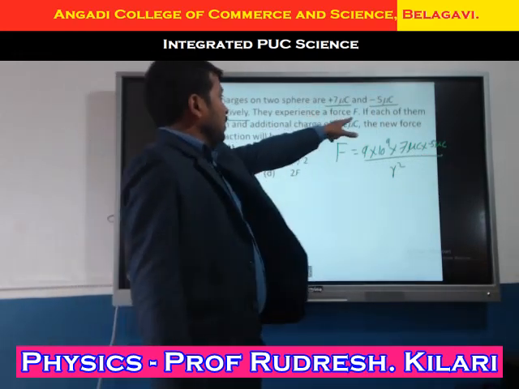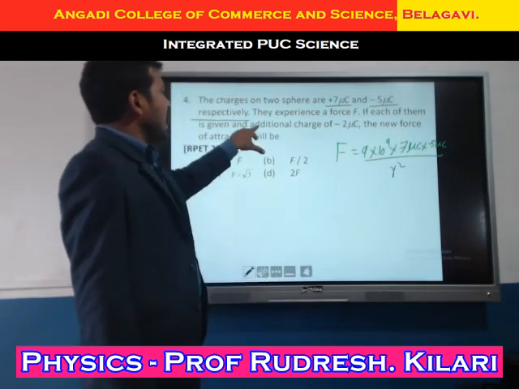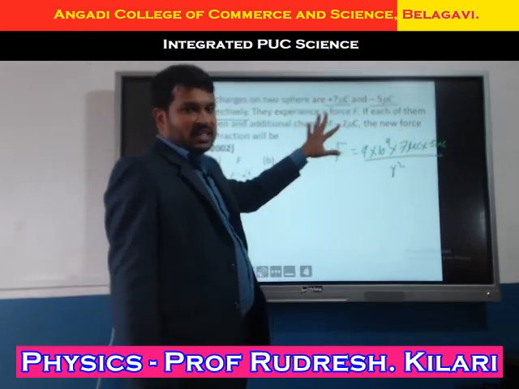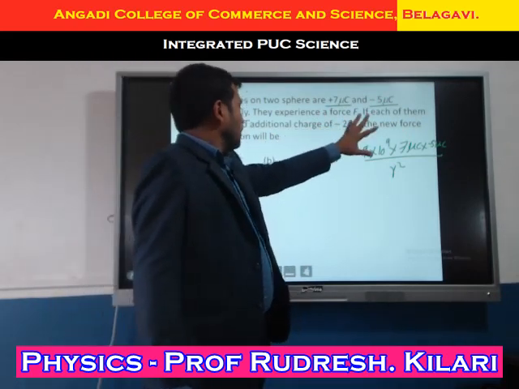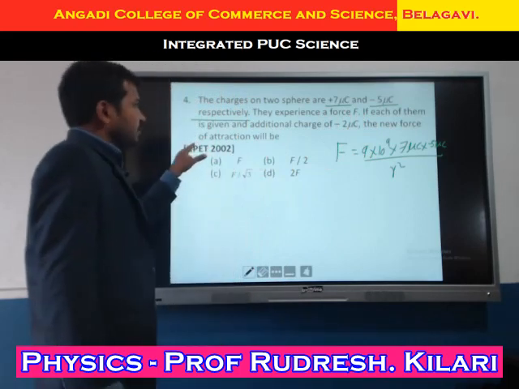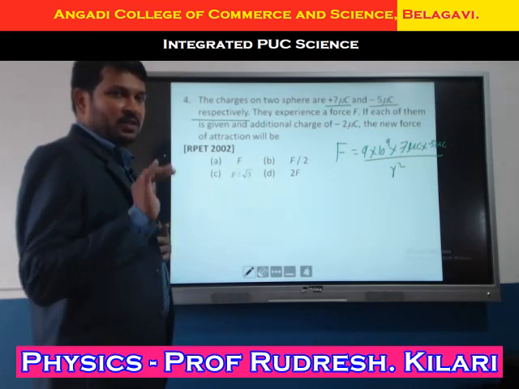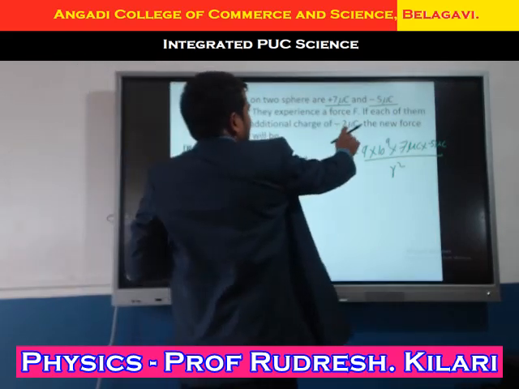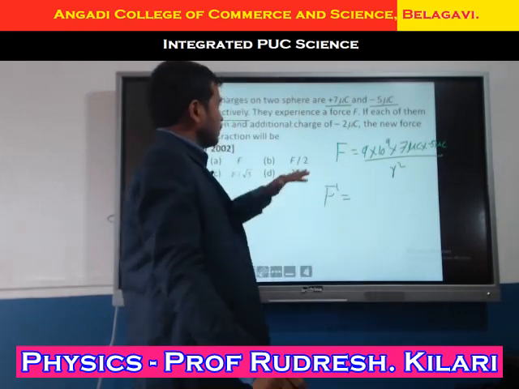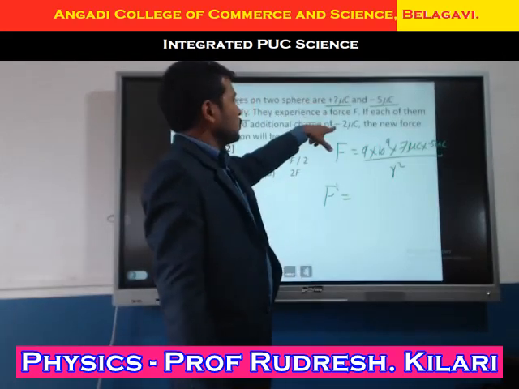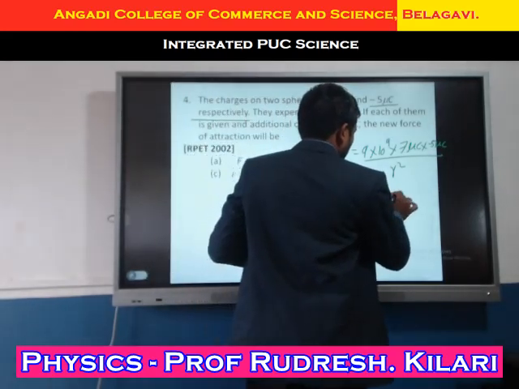Now, if a charge of minus 2 microcoulomb is added to each of them, what will the new force of attraction be? Simple. They are adding two charges. F dash equals, students, if they add minus 2 here, what we get here is 5 microcoulomb.